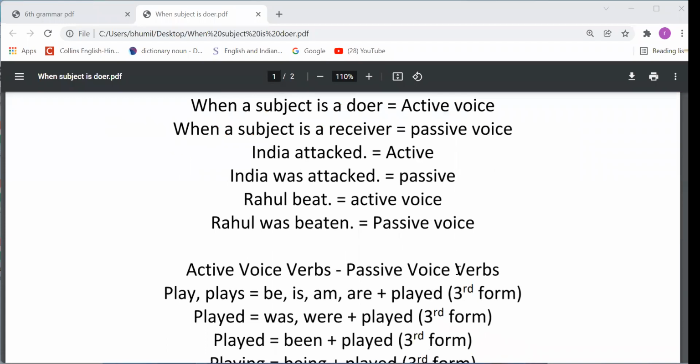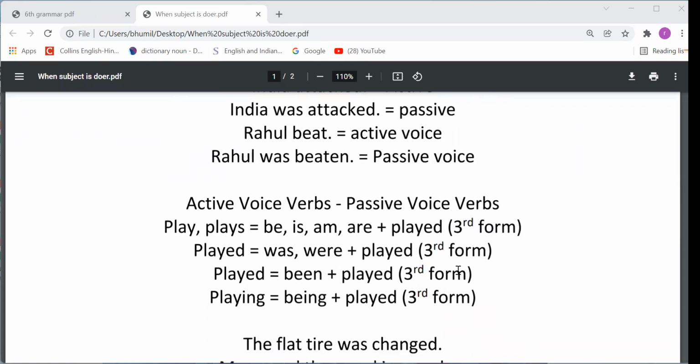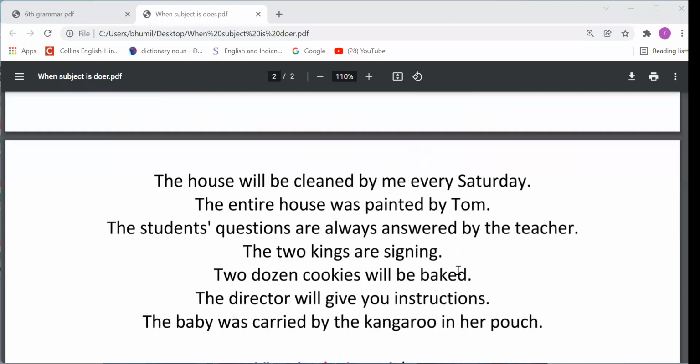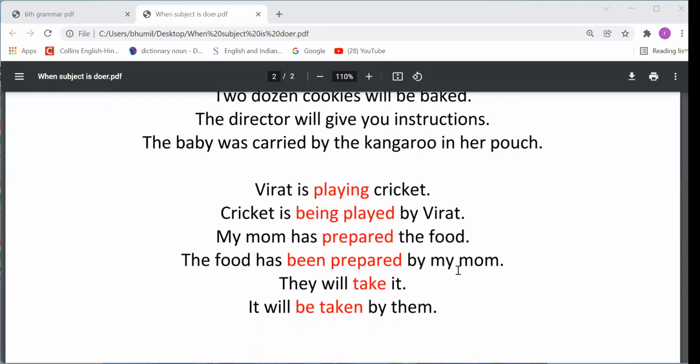And what are the active voice verbs and what are the passive voice verbs? These are all the things we have understood. Now we have to understand how to change a sentence from active to passive, because in the examination some sentences will be there and you have to change them from active to passive or passive to active, right?